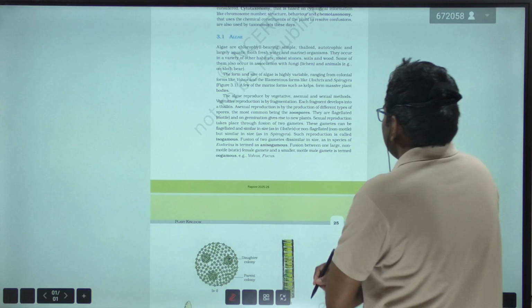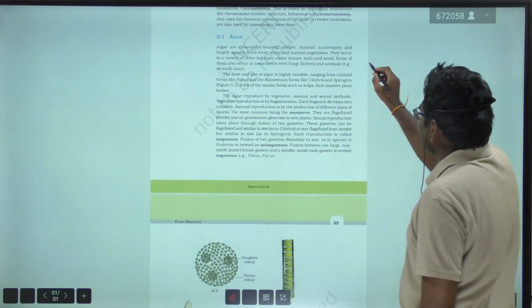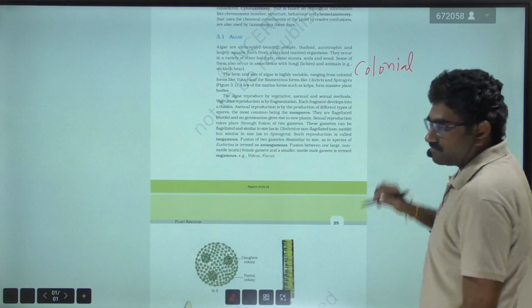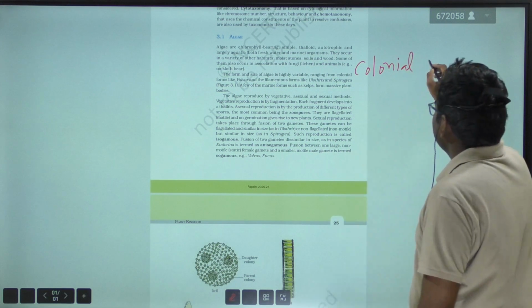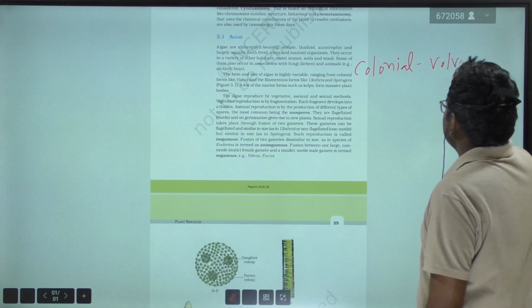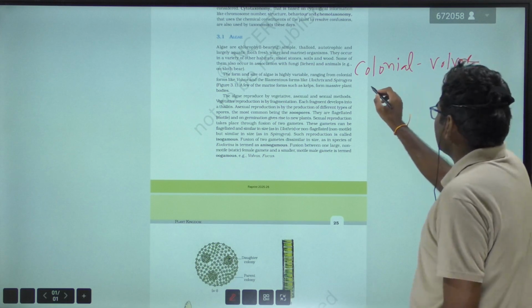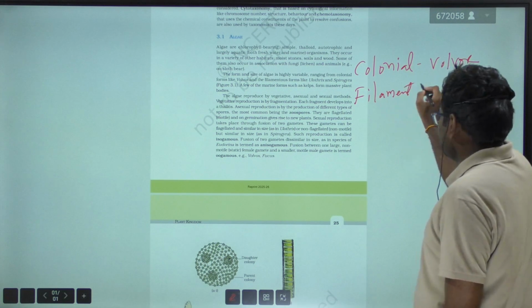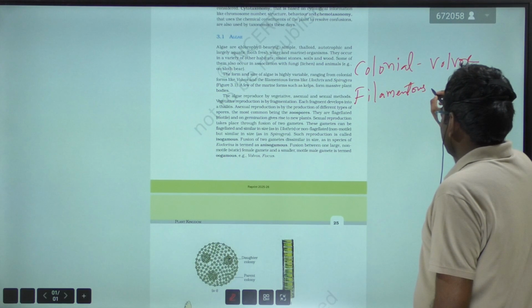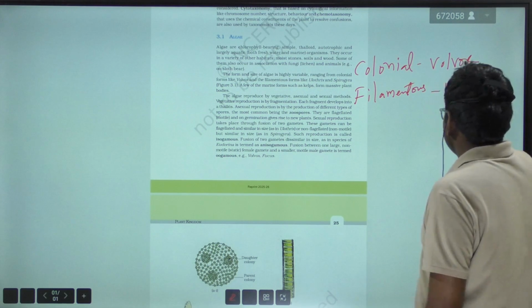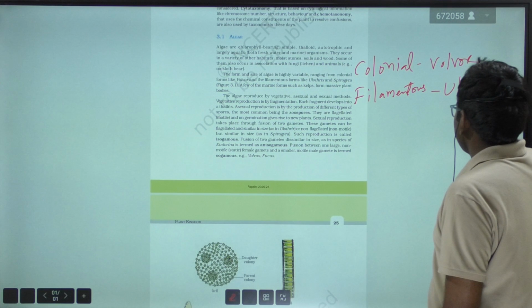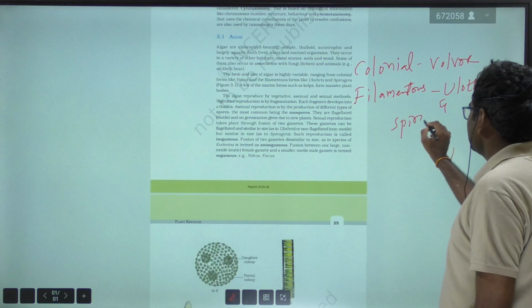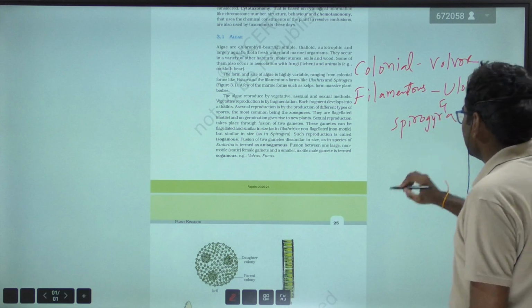Colonial forms like Volvox, and filamentous forms, very important from the NEET point of view, that is Ulothrix and Spirogyra.